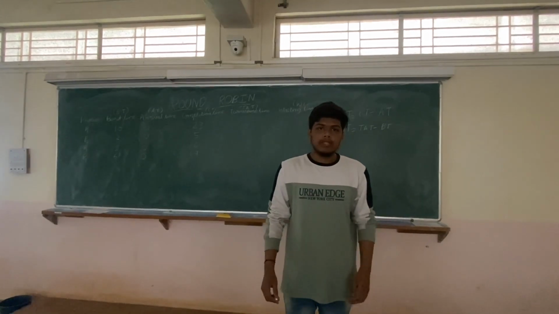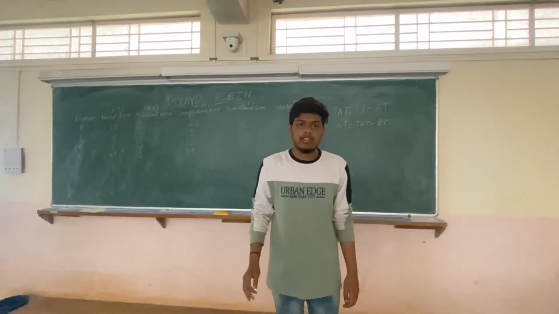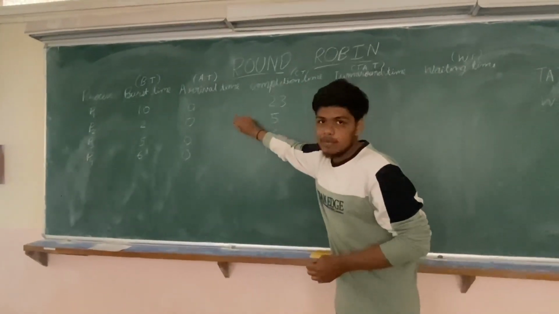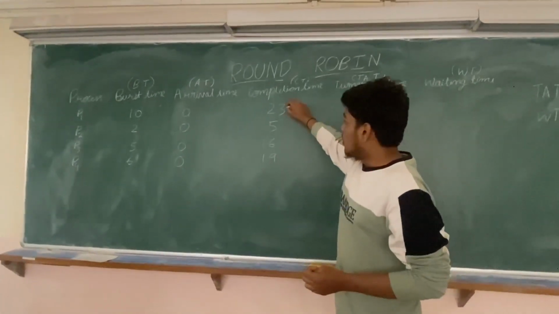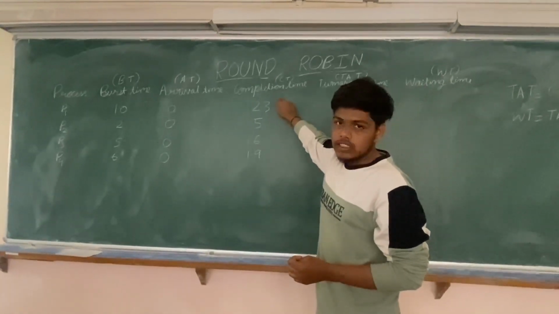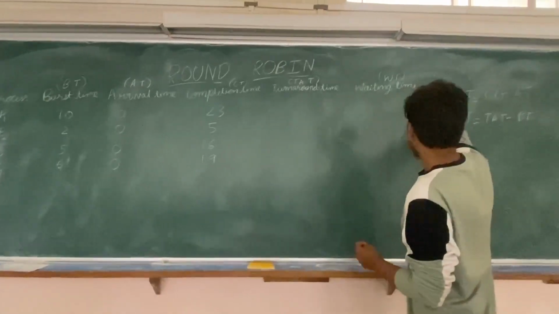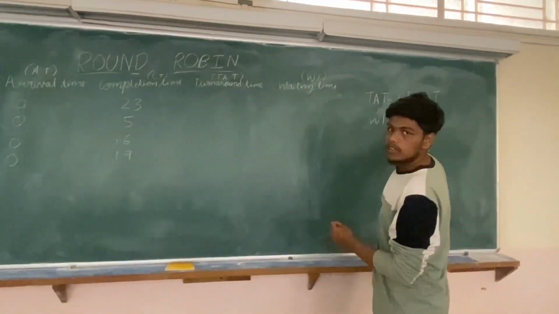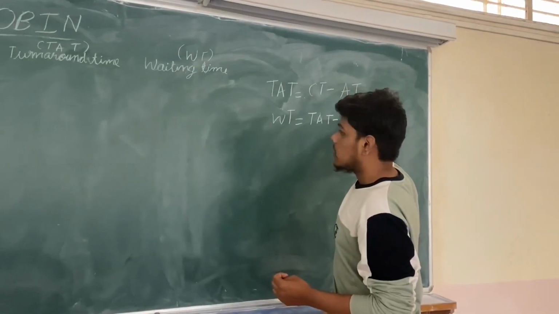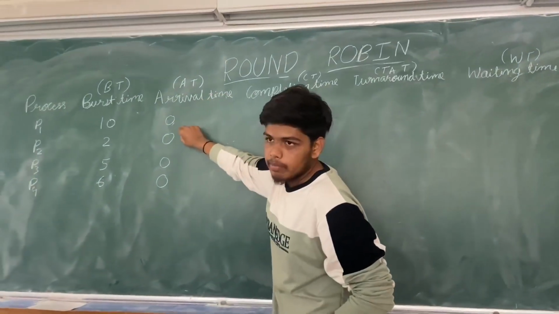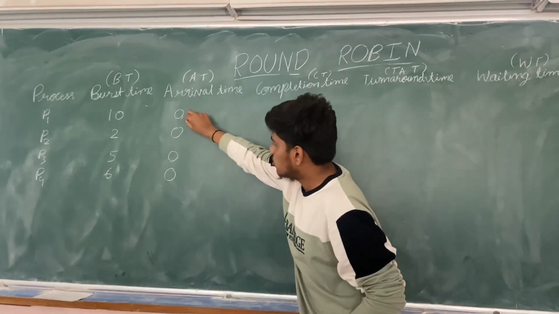Hello everyone, my name is Zain. I am here to explain the calculation of round robin. The completion and arrival times are given. We have got the completion time from the Gantt chart. To calculate the turnaround time, we have the formula: turnaround time equals completion time minus arrival time. 23 minus 0 is 23.